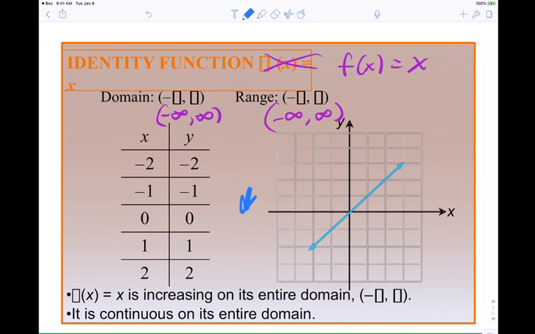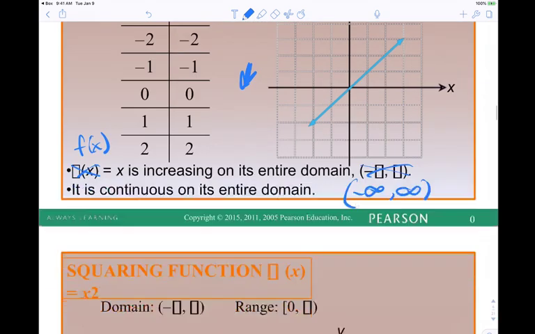So f of x equal to x is increasing over the entire domain of negative infinity to infinity. Any questions on this slide? We don't have much time, so let me move forward. I'm going to turn up the speed a little bit.